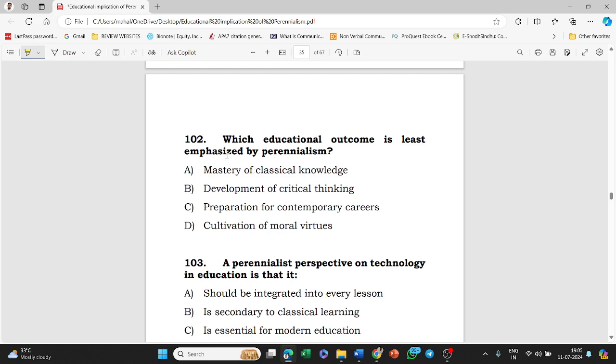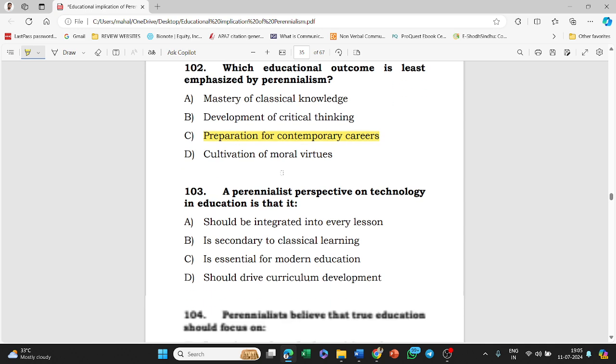Next question is: which educational outcome is least emphasized by perennialism? Options: mastery of classical knowledge, development of critical thinking, preparation for contemporary careers, cultivation of moral virtues. The answer to this question is option C, that is preparation for contemporary careers.